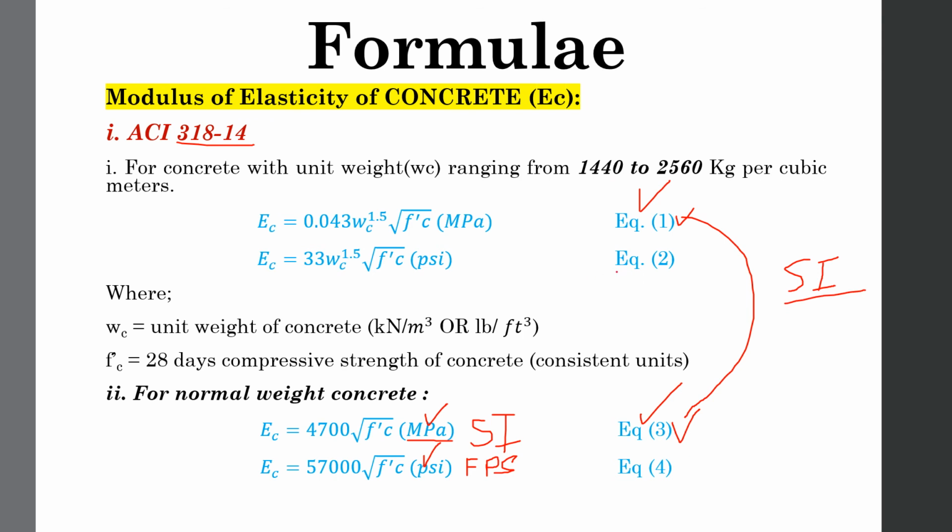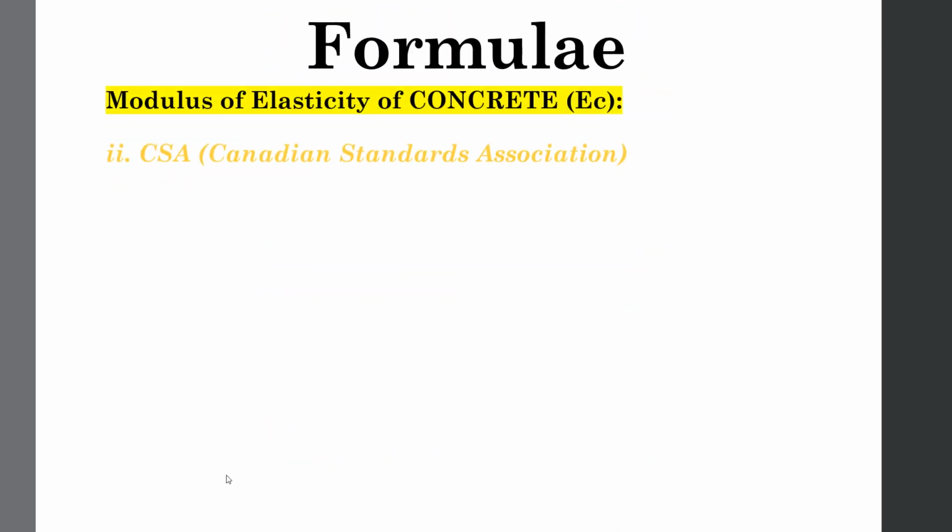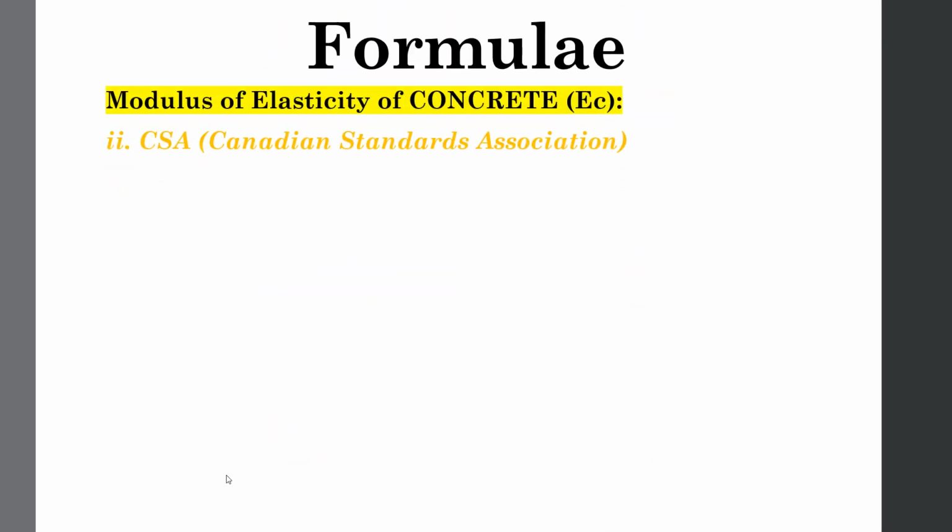Equation 2 and equation 4 are used to determine the value of EC in FPS units. Now we will proceed towards the second code, that is Canadian Standard Association CSA.